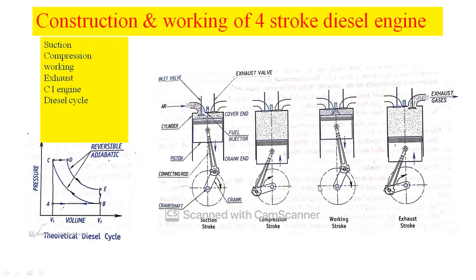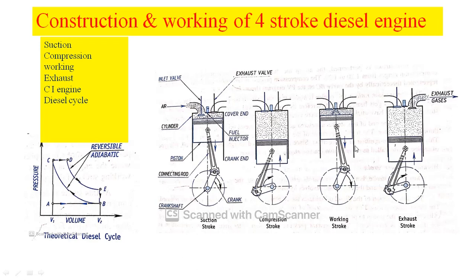Next, at the end of this working stroke, the piston will traverse from crank end to cover end. Of course, during this stroke, the inlet valve is closed, whereas the exhaust valve is open. High pressure burnt gases will be expelled through this exhaust valve. That we have represented in this diagram as the EB line.